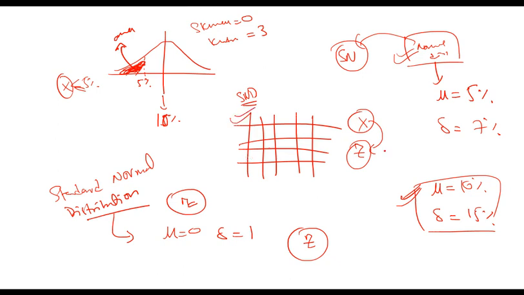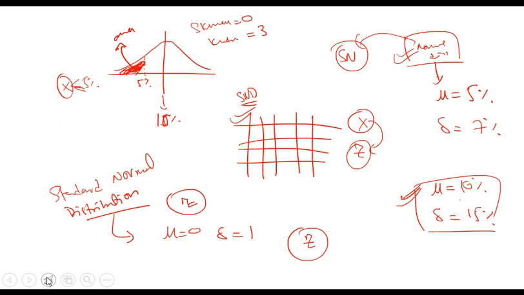No matter what distribution I have, I can convert it into Z if it is a normal distribution.